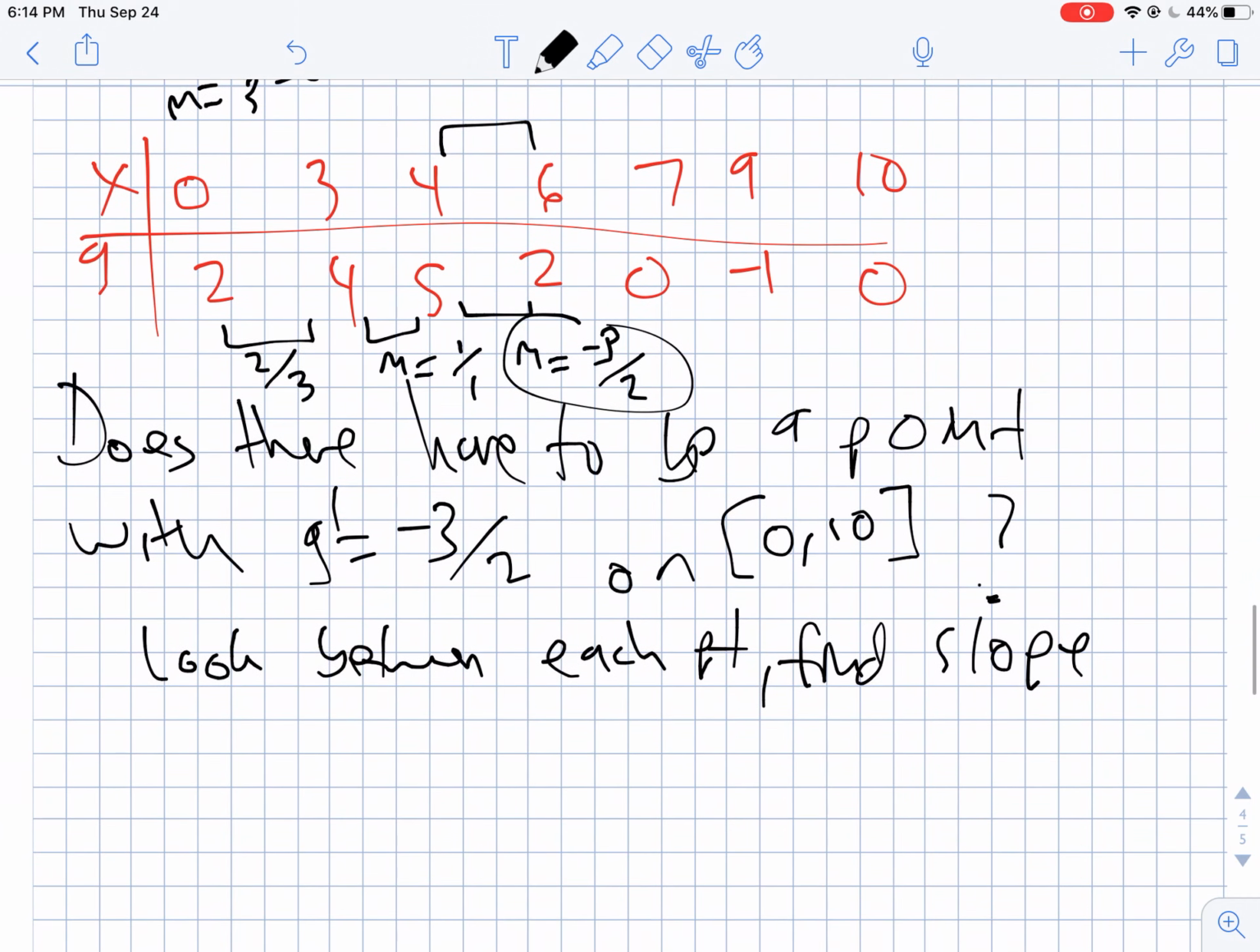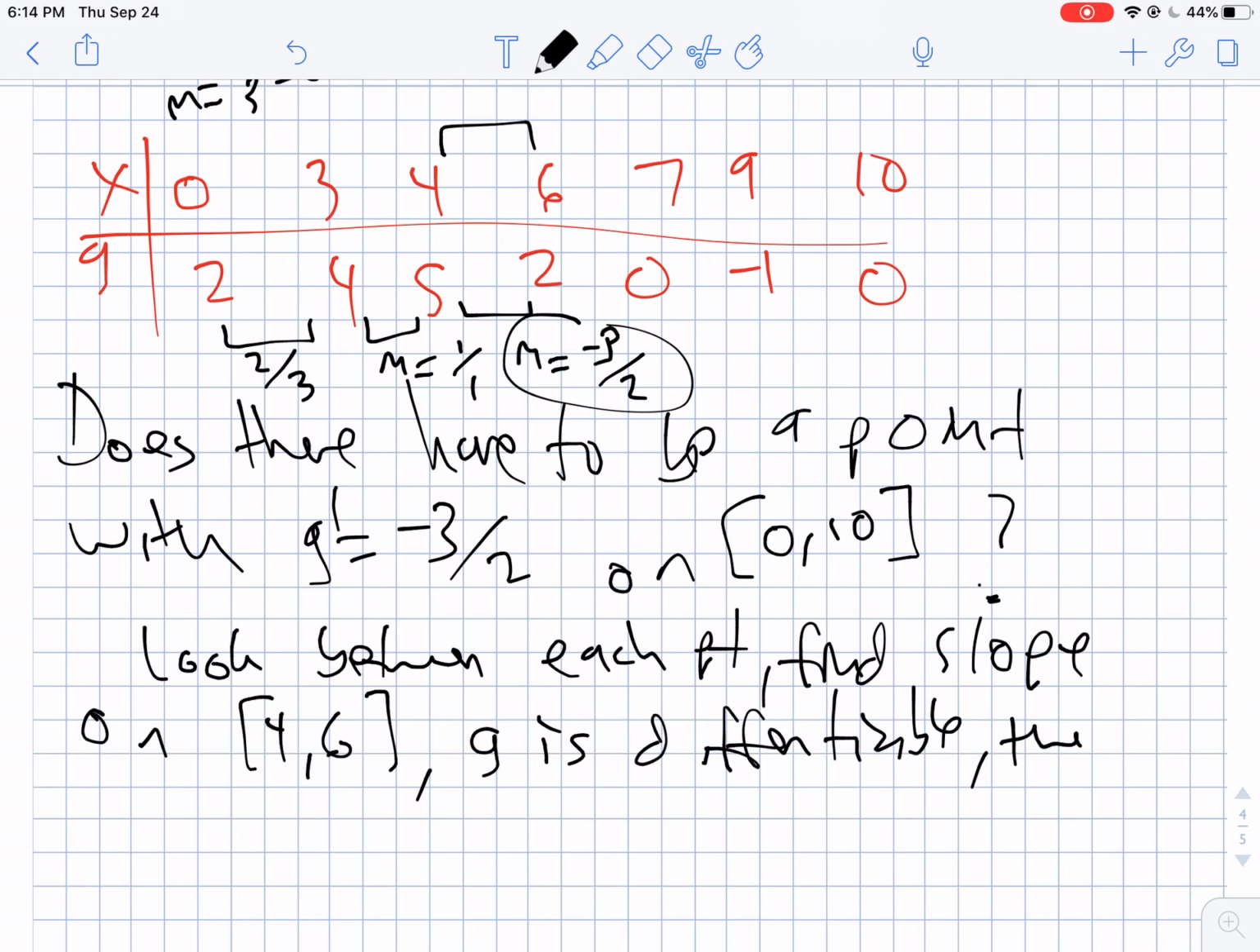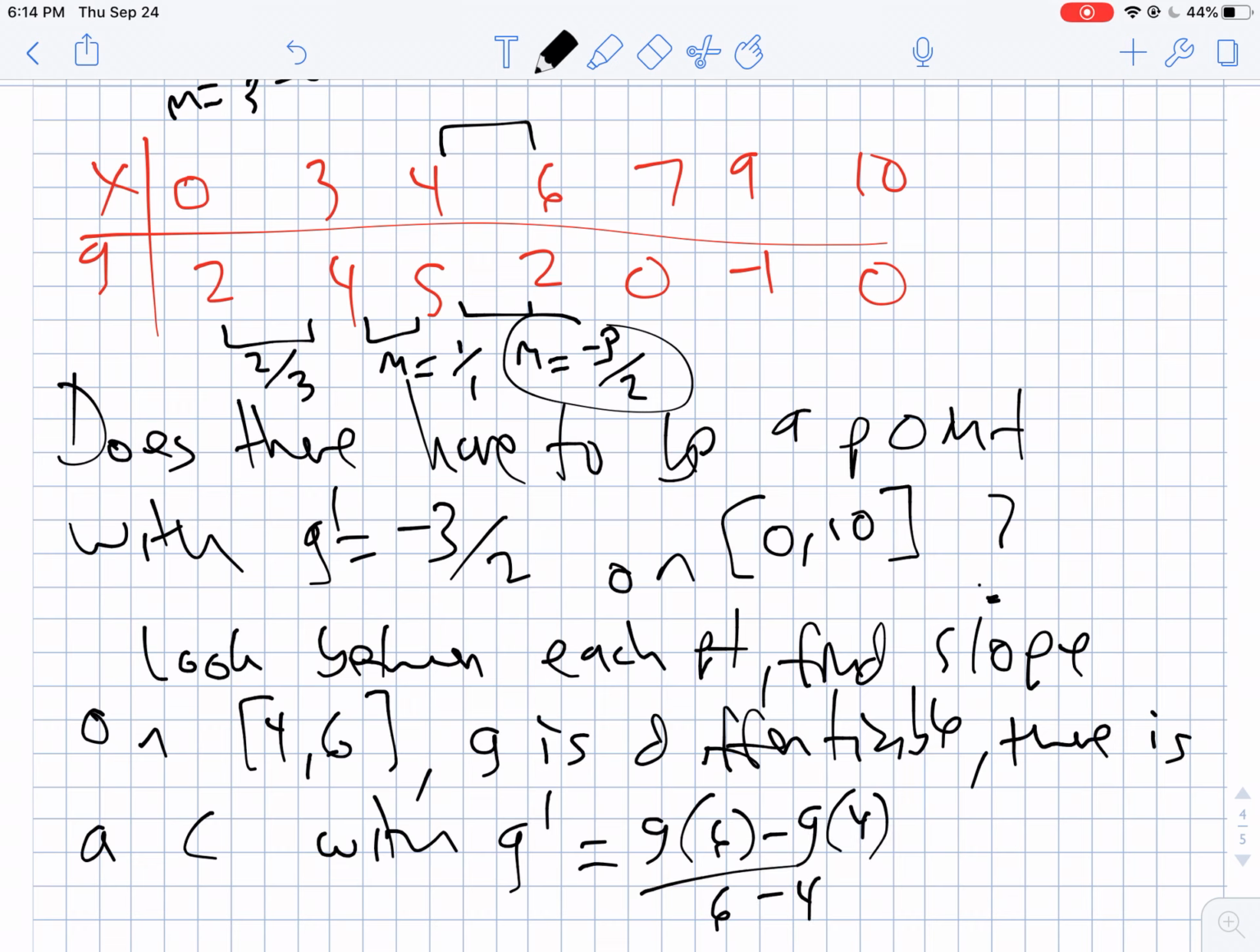So we can say on the interval from 4 to 6, since g is differentiable, there is a c with that g prime equaling your g of 6 minus your g of 4 over 6 minus 4, which in this case is -3/2. So again, I'm citing the fact that it's a differentiable function. I'm showing the interval. I'm showing where I got that value from. Okay, so that's the mean value theorem.